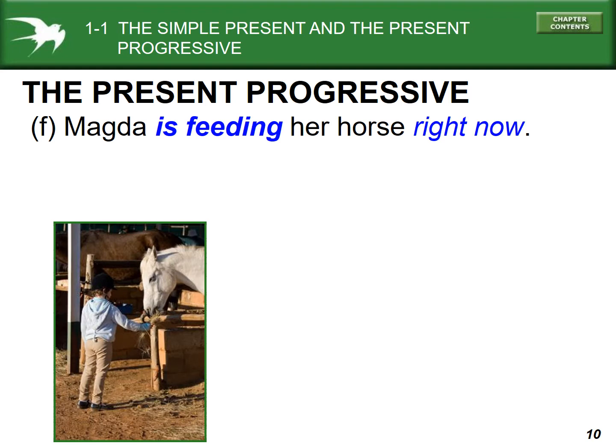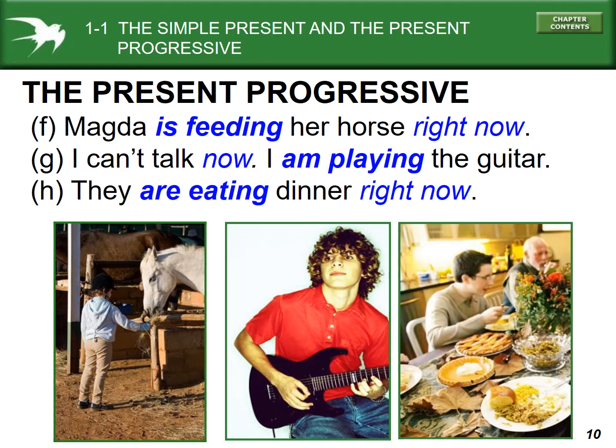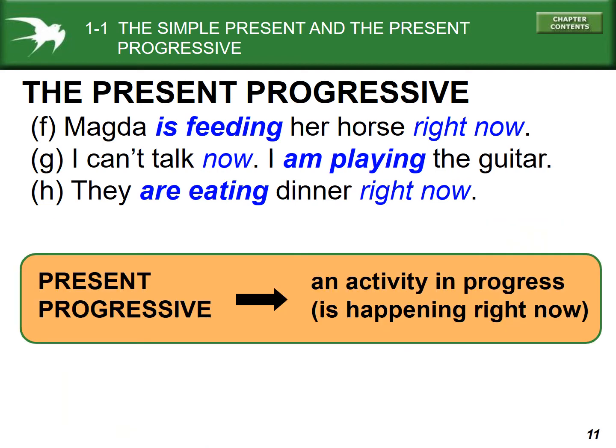So the present progressive, on the other hand, Magda is feeding her horse right now. It's something that is in progress at this moment. I can't talk now. I am playing the guitar. So that is what the person is doing and the reason that he can't talk. They are eating dinner right now. It's in progress. It's an activity that is in progress right now. It's happening right now.